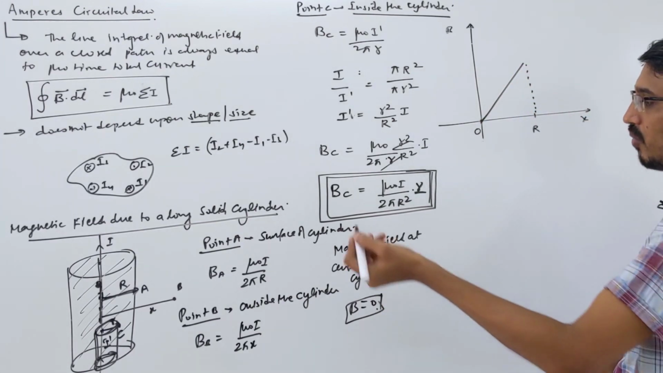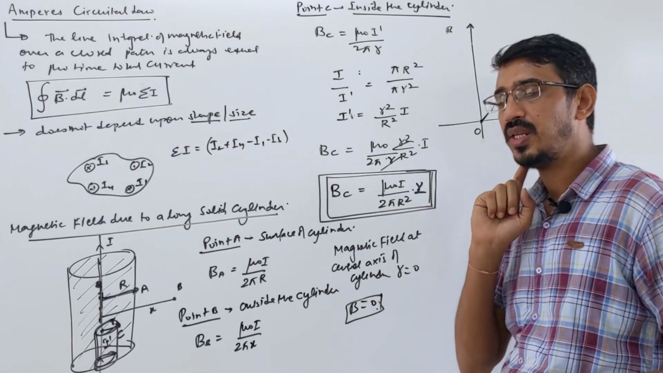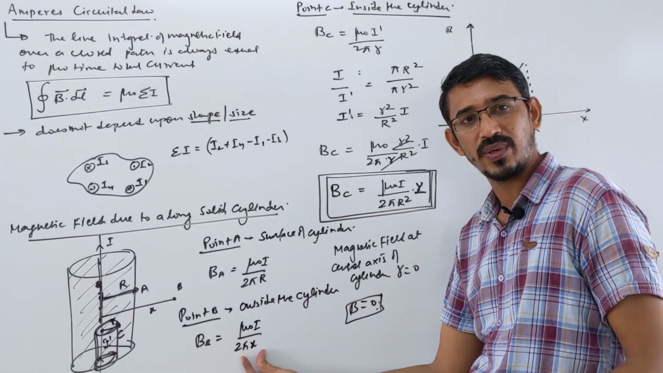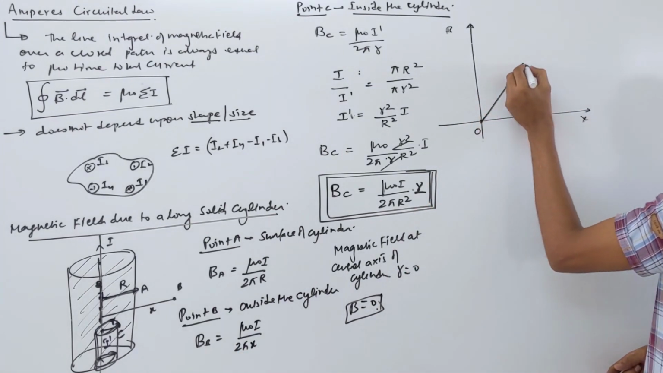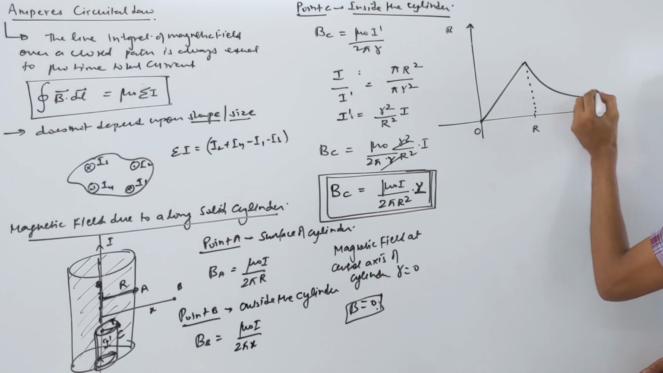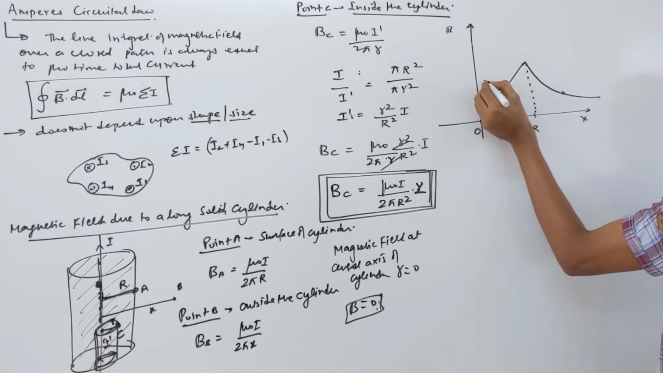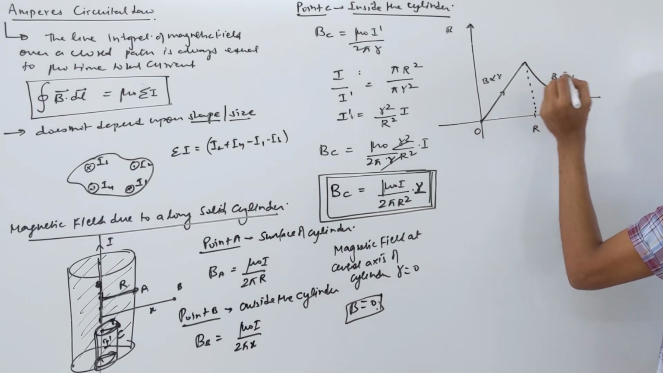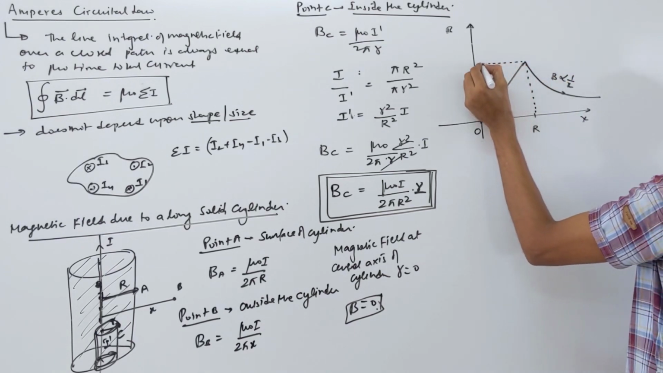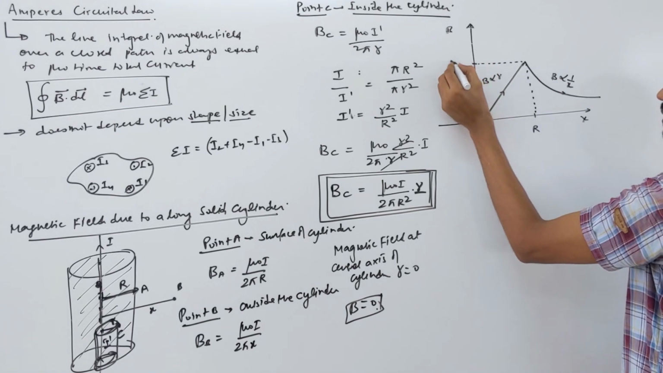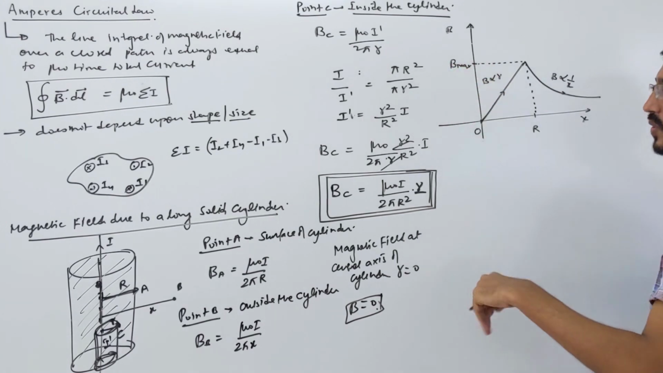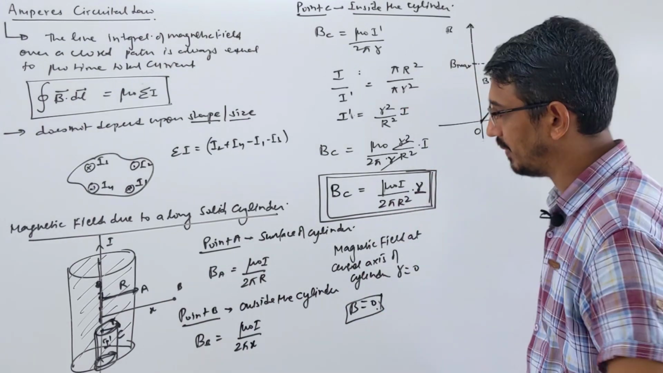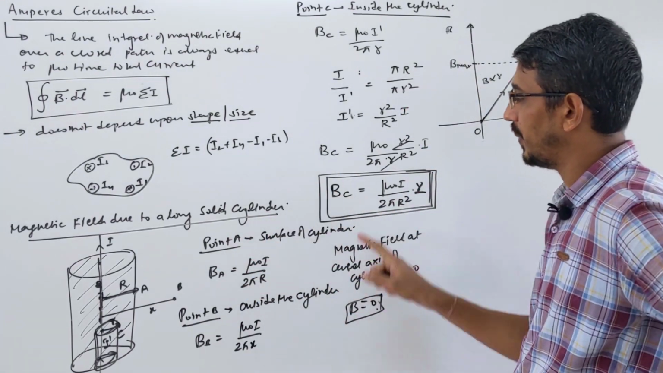Outside, what is happening? On the surface the field is maximum. This is B maximum, and this is happening on the surface of the cylinder. Then outside, it varies inversely with distance, so it is decreasing inversely, like that. So in this region the magnetic field is proportional to r, in this region it is proportional to the distance x, and this is your maximum. On the surface of the cylinder we have the maximum magnetic field. Correct. So all three cases are clear to you.